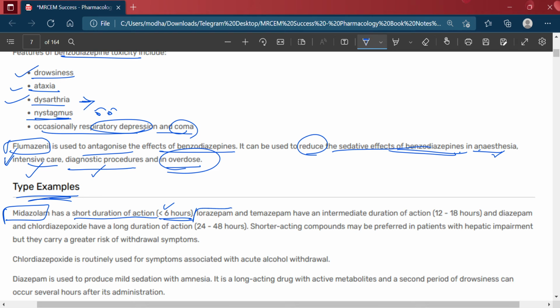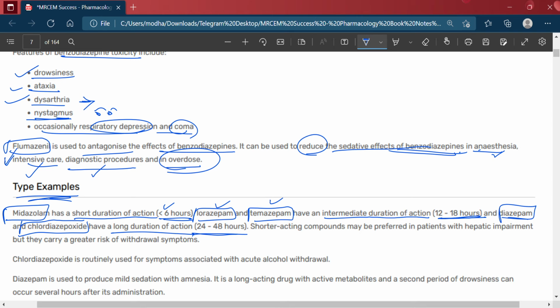Then lorazepam and temazepam have an intermediate duration of action, 12 to 18 hours, and diazepam and chlordiazepoxide have a longer duration of action, 24 to 48 hours.